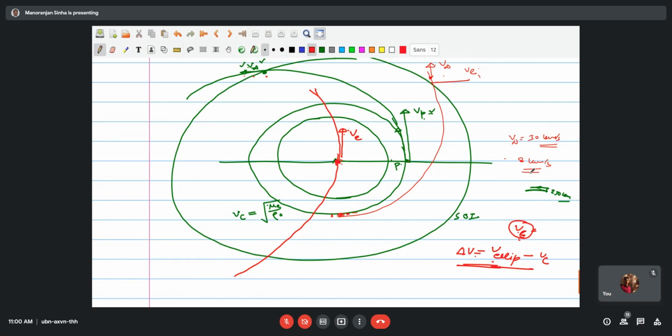Okay, sir, got it. So first you give the impulse at this point. This is your Vp. With this Vp, it will arrive here with V infinity. What you require is just V Earth at this point, as per your Hohmann transfer. But you have this extra V infinity. Suppose this quantity turns out to be 0 here. Then exactly you have the V Earth while it crosses this sphere of influence, and with this V Earth it will push. But V Earth is not at this point; it is far away from the center of the Earth.